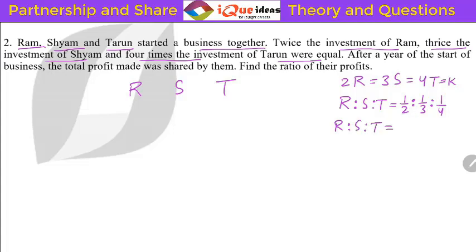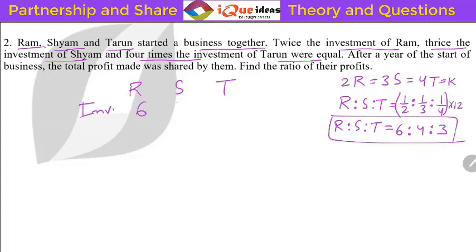Here the denominators are 2, 3 and 4. So LCM of 2, 3 and 4 is 12. So multiply by 12. So 1 by 2 into 12 is 6. 1 by 3 into 12 is 4. 1 by 4 into 12 is 3. So the ratio of investments we have got from here is 6 is to 4 is to 3.